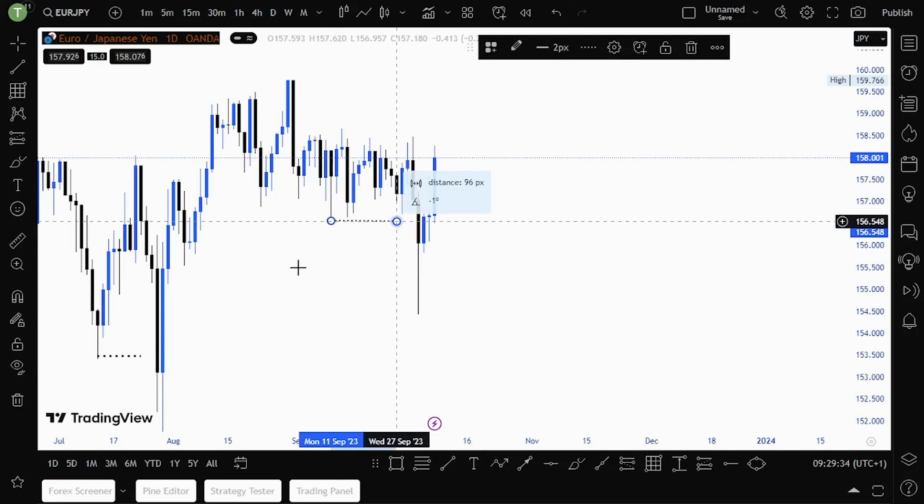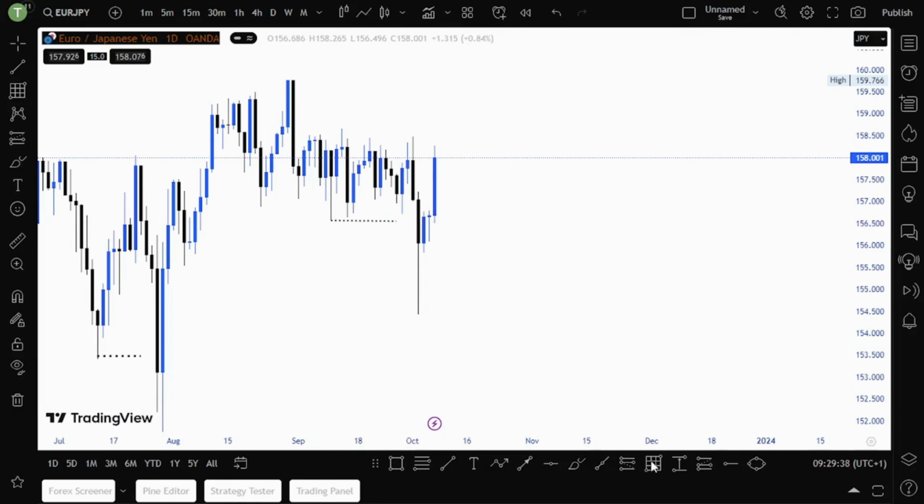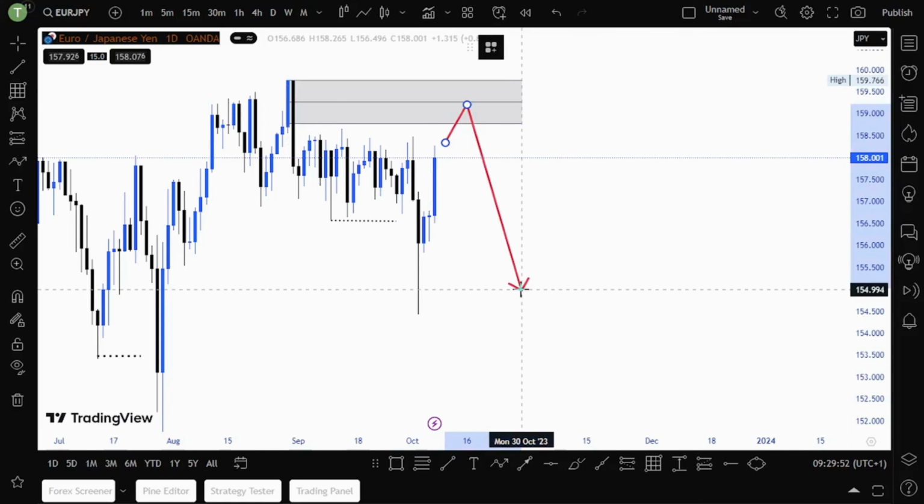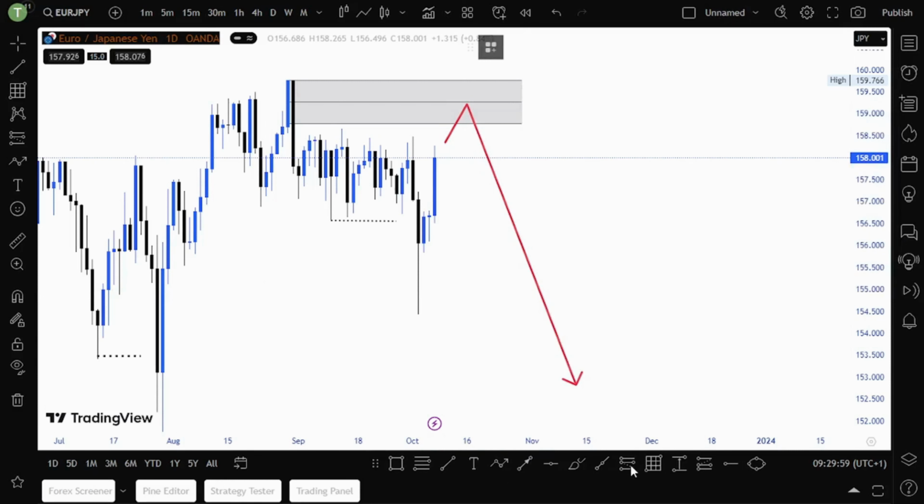Now what are we waiting for? If you get any entry, I will be looking to enter if price goes to grab liquidity above these highs, and then we sell. That is my view on EURJPY.